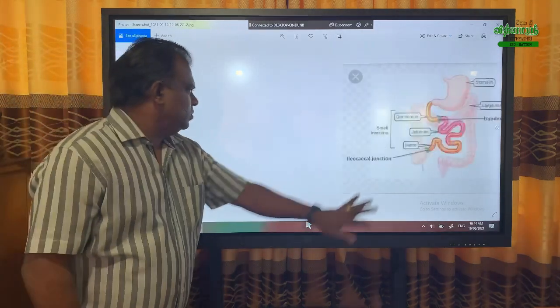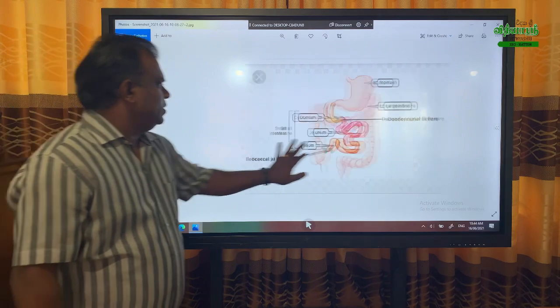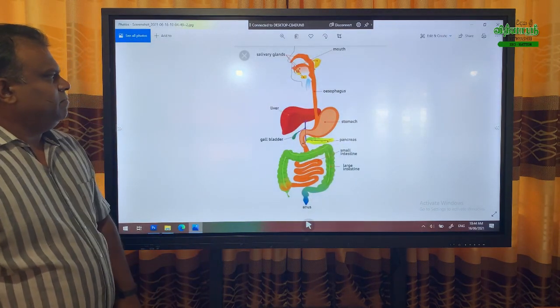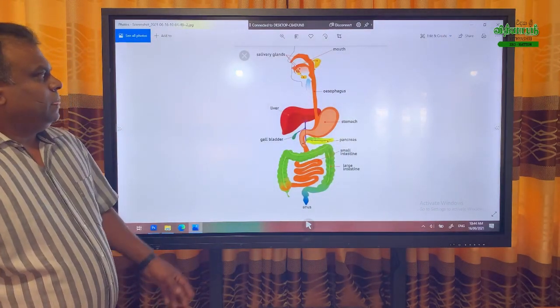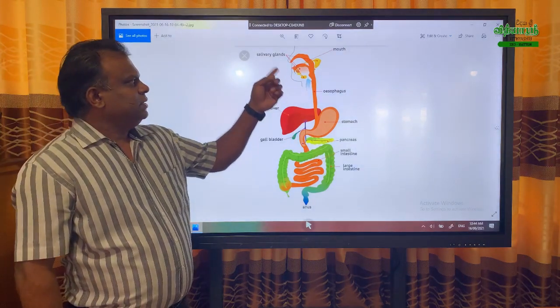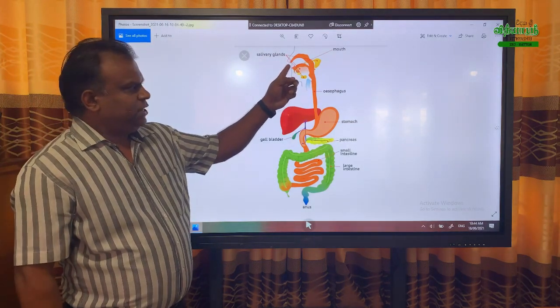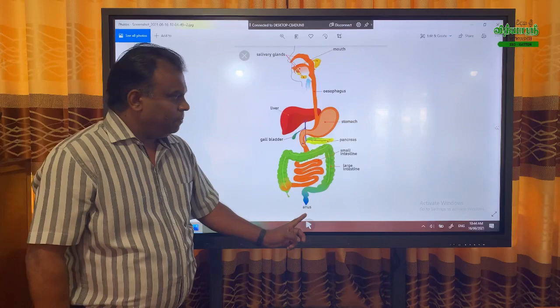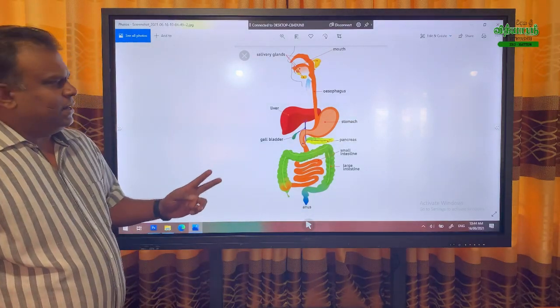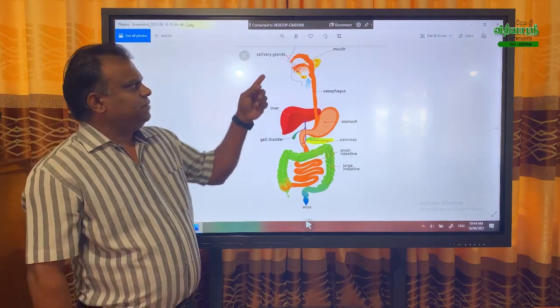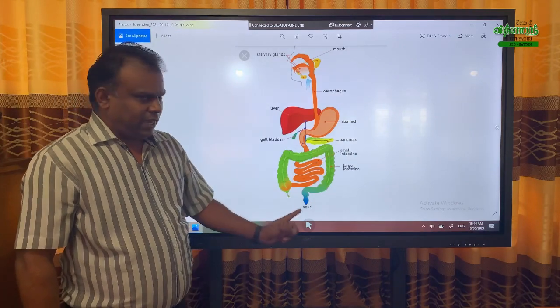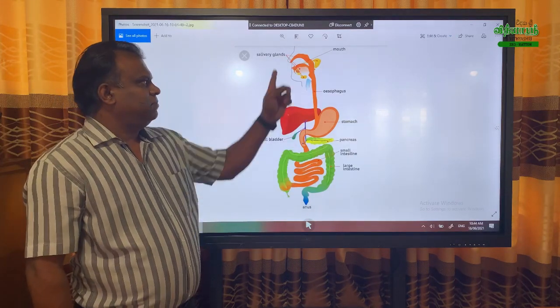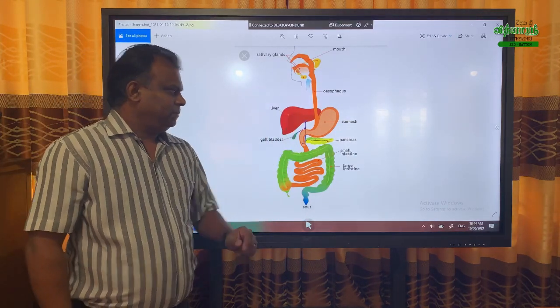Right. So we come to the major part of the digestive system. Once again, remember that the digestive system starts with the buccal cavity or mouth and ends with the anus. So a little difference: the digestive system starts with the mouth and ends with the anus, but digestion starts with the mouth and ends with the small intestine.